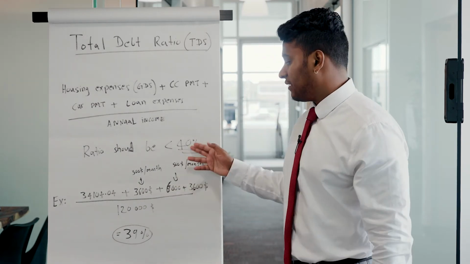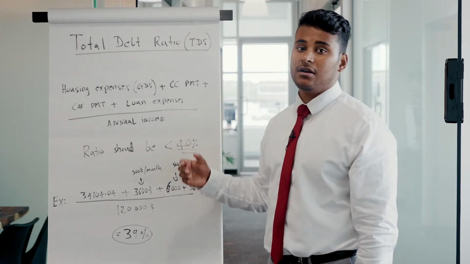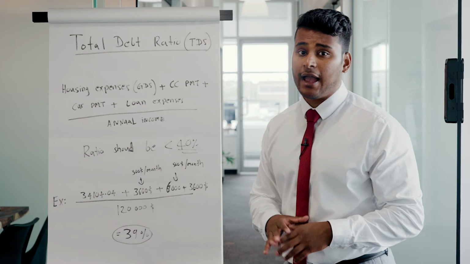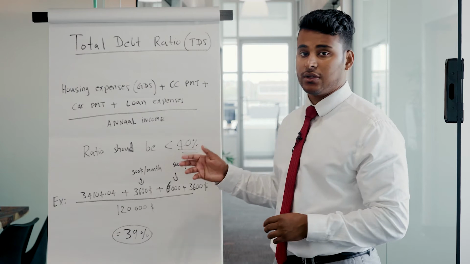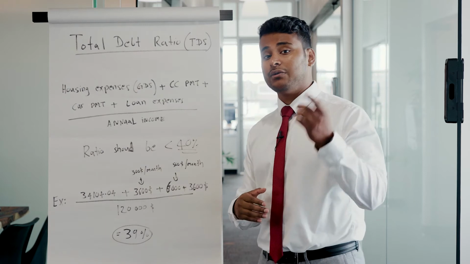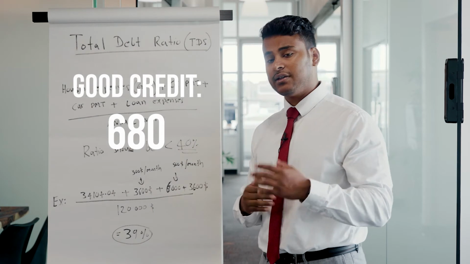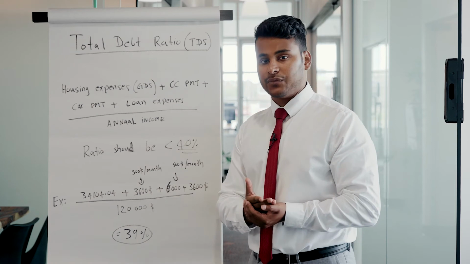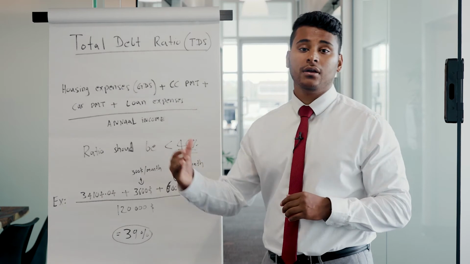So the ratios, as you can see, the GDS is 32% and the TDS is 40%. How can you go beyond that? The simple answer is if you have a good credit score and if you work with a mortgage broker, we can find a bank that can give a better ratio. You can go up to 44% on the TDS and 39% on the GDS if you have a good credit score. If you have a credit score of around 600, then we have to respect those criteria, that is 32/40. So the better credit score you have, the better chance we have of a better mortgage amount.